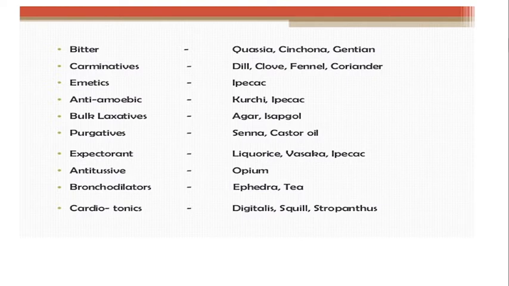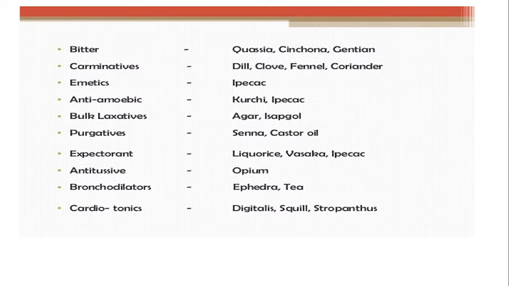Antitussive, example is opium. These are centrally acting drugs which act on the cough center and help to give relief from cough. Bronchodilators are used to dilate the bronchioles in cough and cold, as well as in asthmatic conditions. Examples are ephedra and tea.